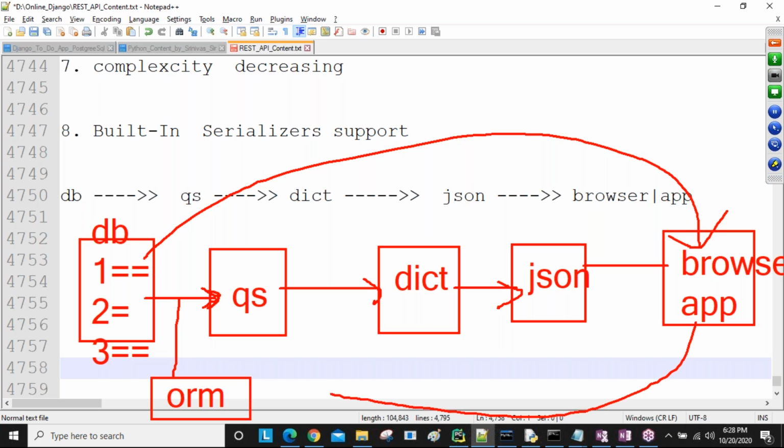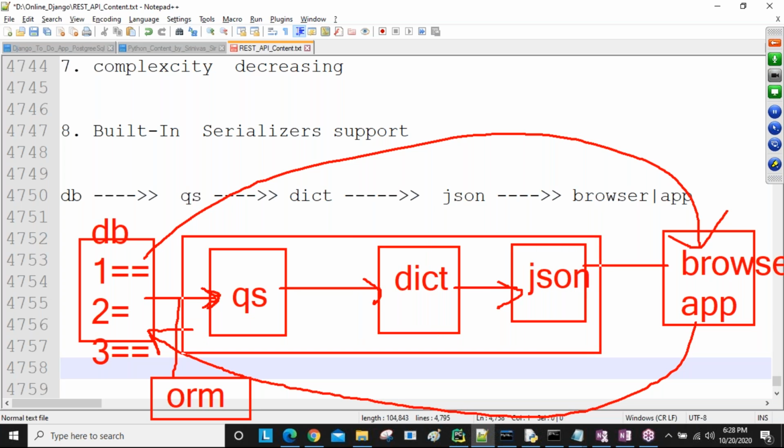So first from the browser, we are sending the request, and we are getting the response. This is a communication. When we are sending the request, we are getting the response directly, sir. But internally, as an API developer, this is our responsibility. This database data via this format we need to convert. Finally, we are going to return to browser.